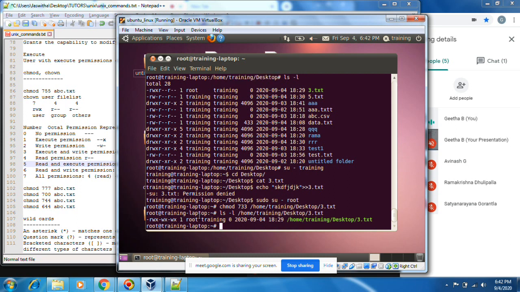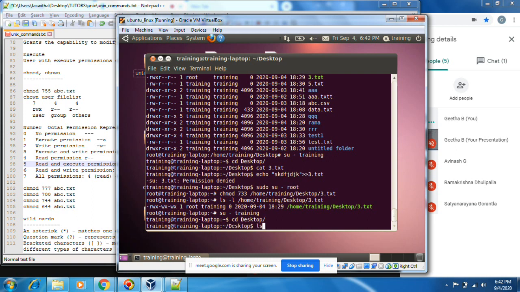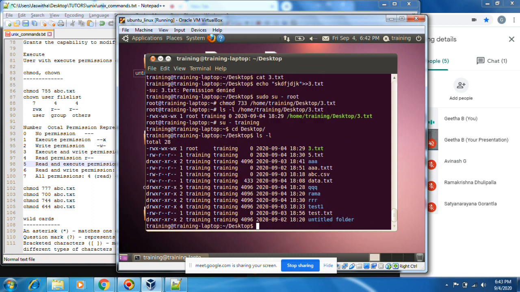Now I am going to my normal user. Now others have write permissions, and root has full permissions.